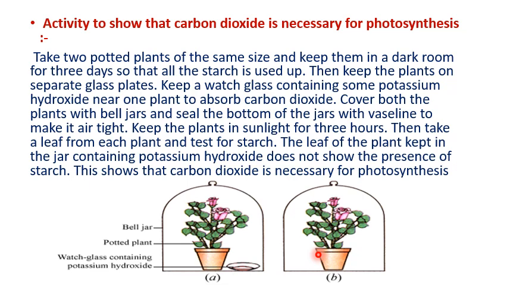These are the proofs to understand how the plant prepares its own food by using chlorophyll, right? So this is very important to understand. Carbon dioxide is necessary for photosynthesis, and also chlorophyll is helpful to prepare the food. I hope you got it. Let us move on to the next slide.